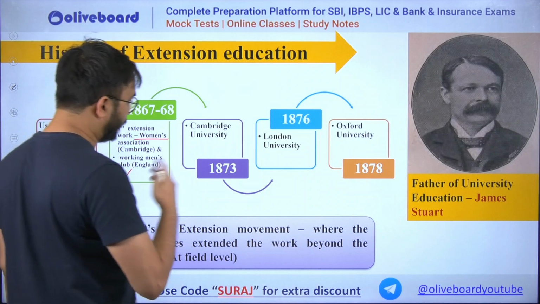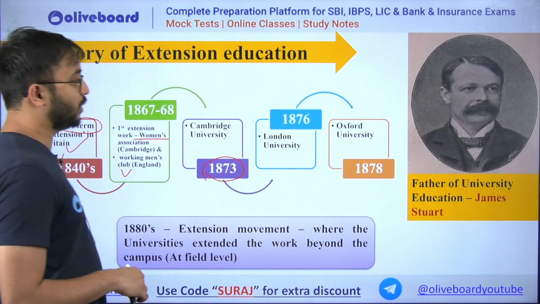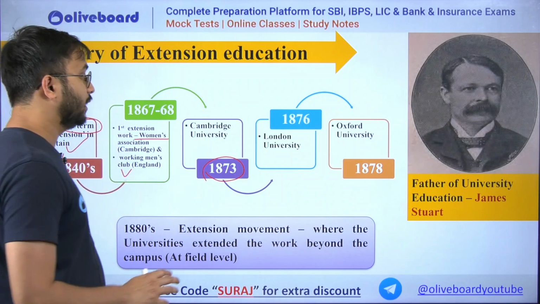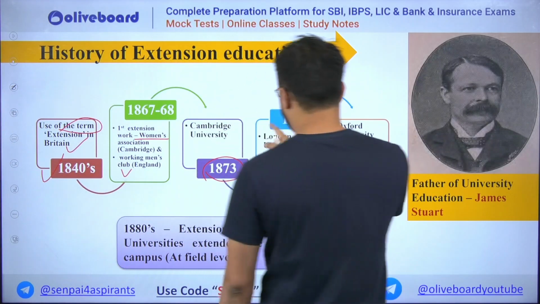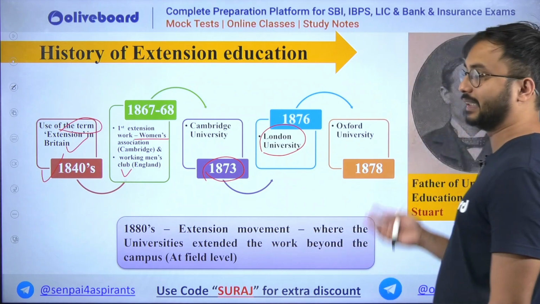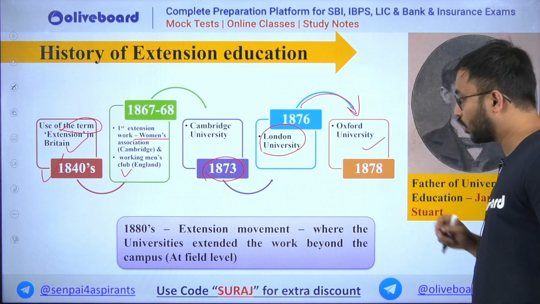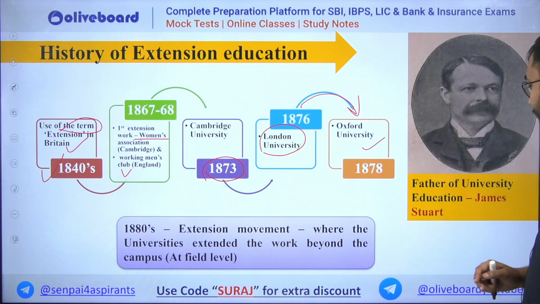After that, within 10 years, Cambridge University again started using extension education, and then from Cambridge University it went to London University in 1876. Then it went to a very reputed university, Oxford University, in 1878.